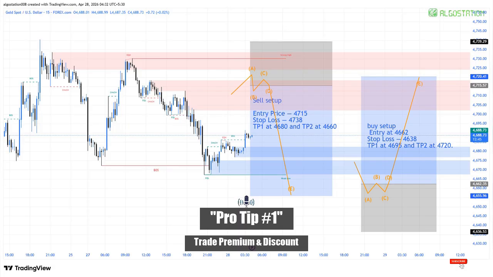Professional tip: always trade from premium to discount zones. Never chase price in the middle. Professional tip: liquidity is the fuel of the market. Wherever stops exist, price eventually moves.